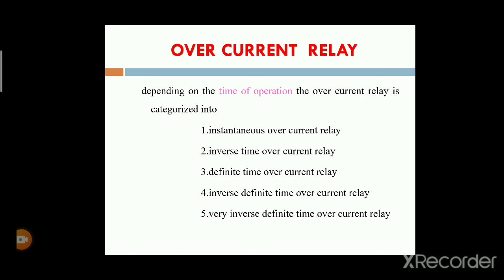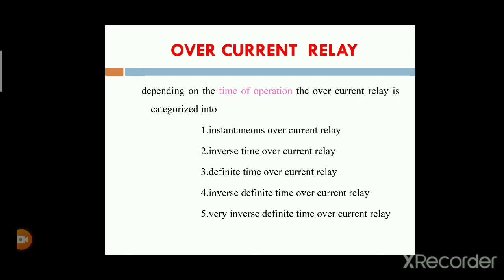First, what is the main purpose of any relay? The relay gives the alarm signal to the circuit breaker. If it gives the alarm signal to the circuit breaker, then the circuit breaker breaks the abnormal portions. In the case of overcurrent relays, if overcurrents are obtained in a power system, only then will the relay give the indication to the circuit breaker.